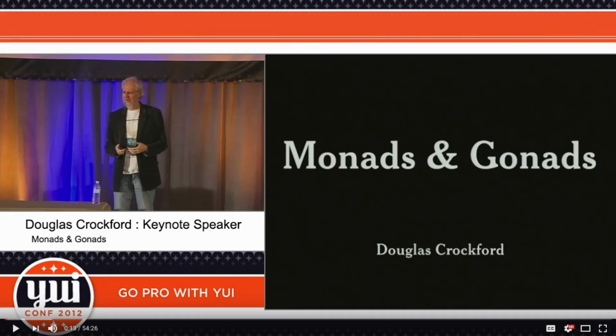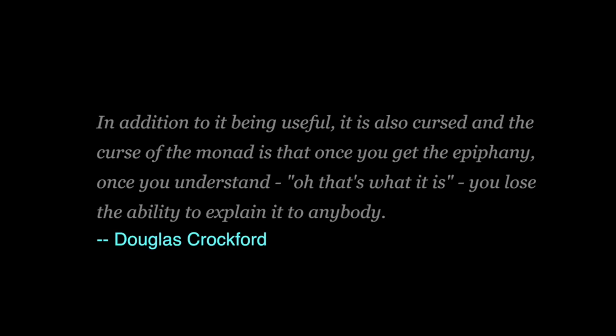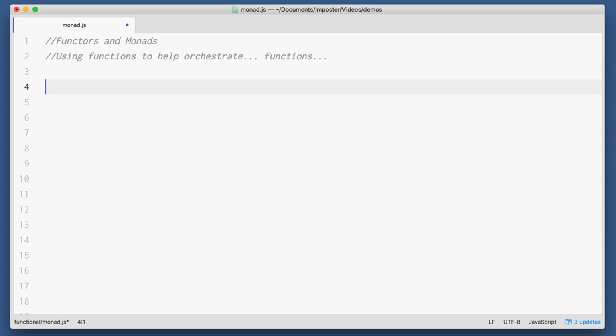Let's have a very brief discussion about functors and monads. There's a great line from Douglas Crockford about monads, and he says, "In addition to it being useful, it's also cursed. And the curse of the monad is that once you get the epiphany, once you understand, well, that's what it is, you lose the ability to explain it to anybody." This is from his talk, Monads and Gonads, in December 2012 at the UE conference. I find this to be very true. That's why I want to keep this discussion as brief as possible and invite you to do your own investigation.